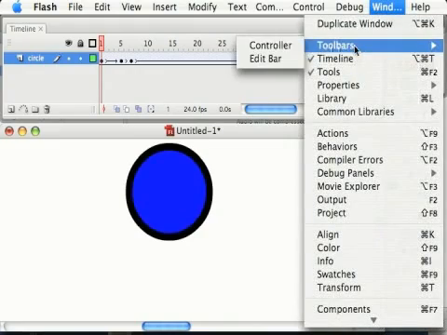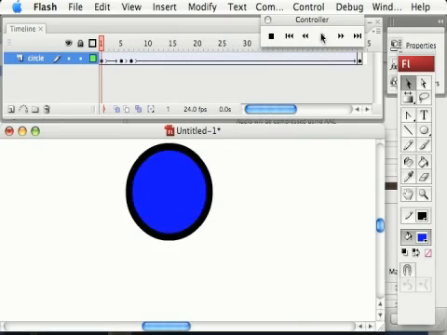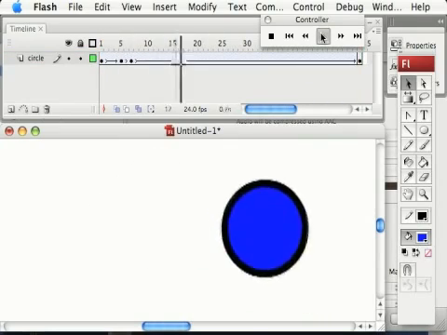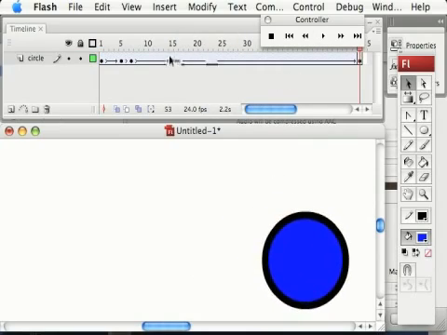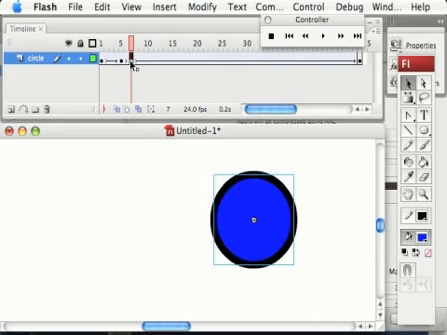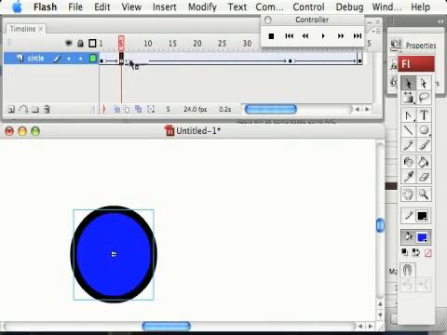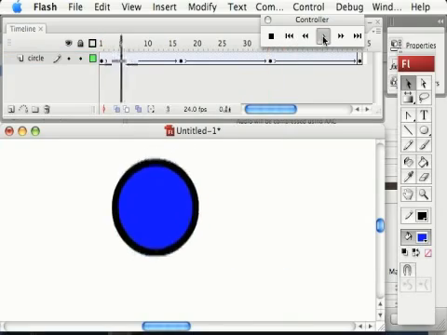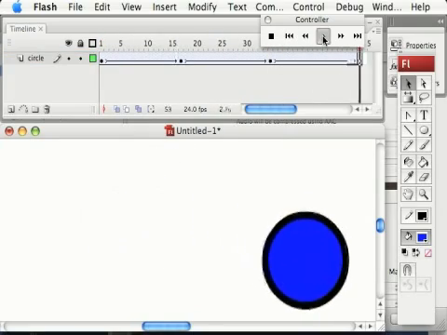Let's get that controller back. So it starts out really fast and then slows down. That's not what I want either. I want it to kind of equal over time, so I'm going to spread my keyframes out fairly evenly. Maybe bring this one back a little, rewind it, and then now I can see my animation.